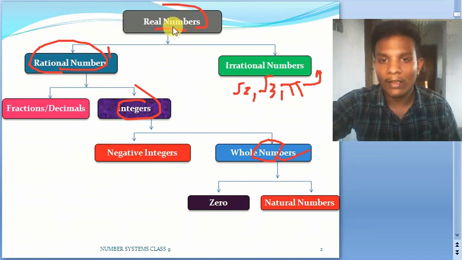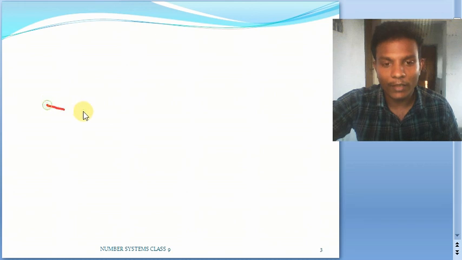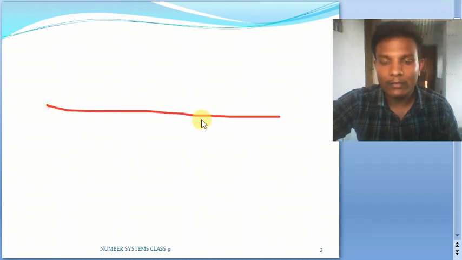Why are we calling them real? Because if you take the number line, whatever numbers we have discussed till now, we can identify them on the real number line. So that is the reason we consider them to be real.